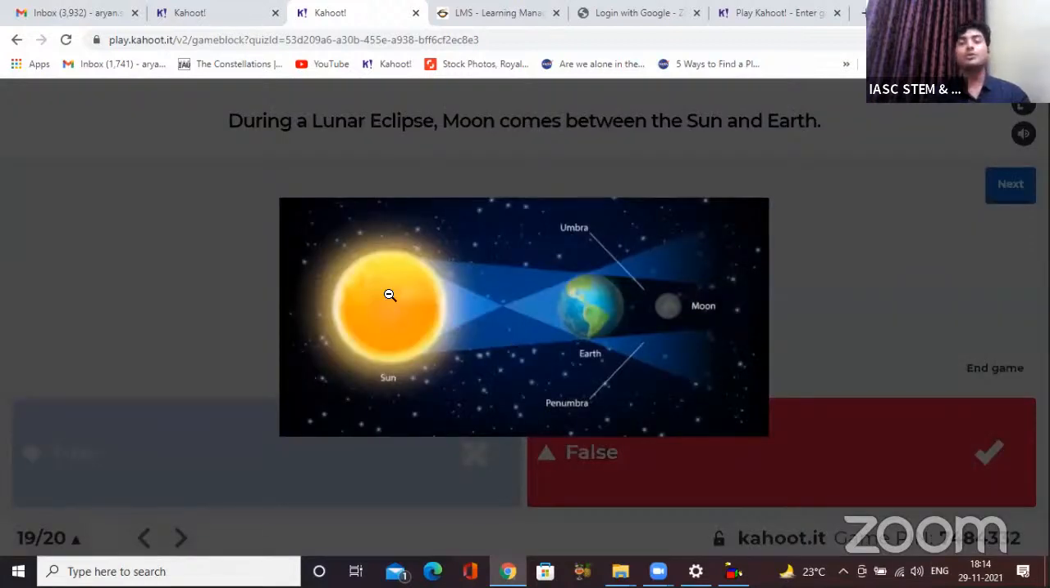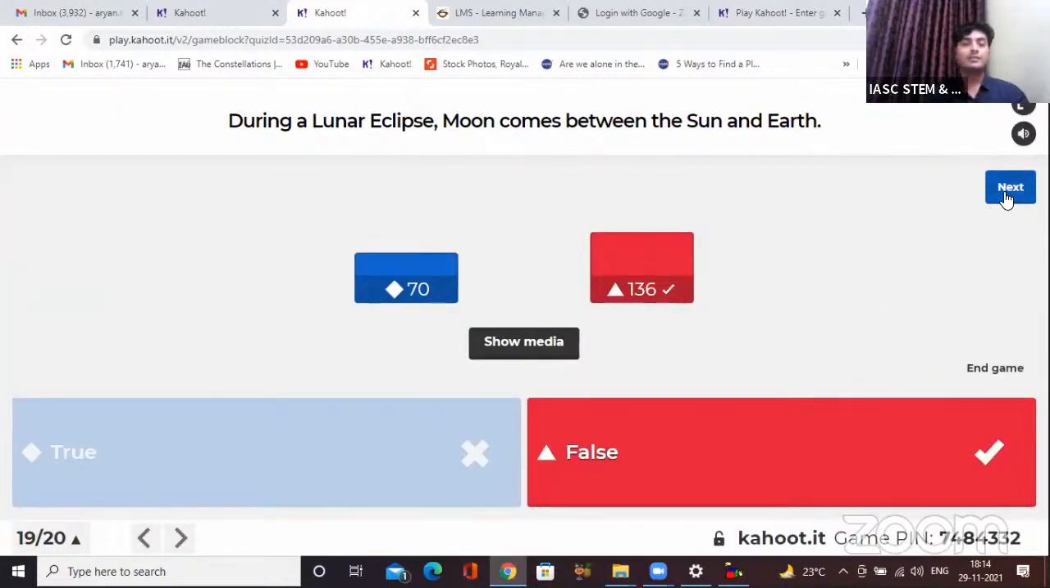Just for your idea, I'm showing you the image once again. Here is sun, here is earth, and here is moon. So when the moon is inside the shadow of earth, it is the lunar eclipse. And when the moon was over here, between sun and earth, how will you see it? Sun, moon, right? That is how we saw in the last image. That is the solar eclipse. Okay. Let's see the scoreboard.